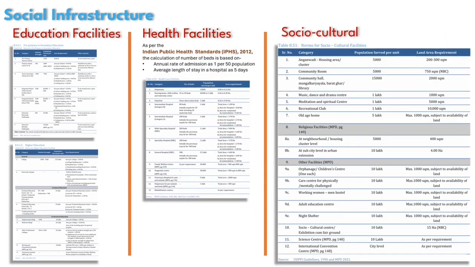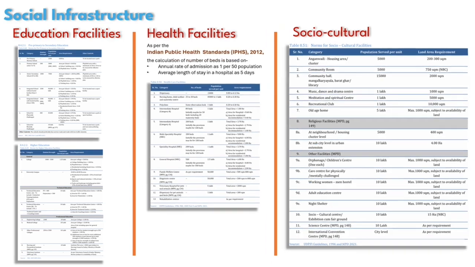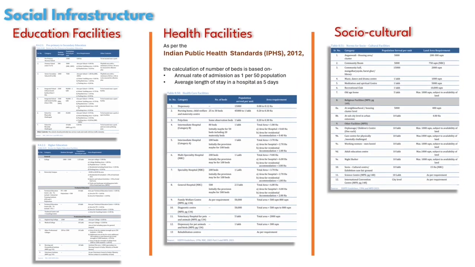So socio-cultural spaces include Anganwadi, community hall, recreational hub, old age home, religious buildings, and facilities which promote social and cultural activities. In the table given on the right side of the screen, you can see the detail of socio-cultural facilities. For example, Anganwadi is required for every 5000 population, and for this 200 to 300 square meter of area should be provided. Similarly, a community hall or Mangal Karyalay needs to be provided for every 15,000 population with an area of 750 square meter as per NBC. So this was socio-cultural facilities.